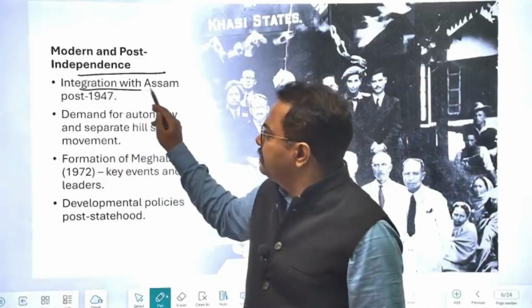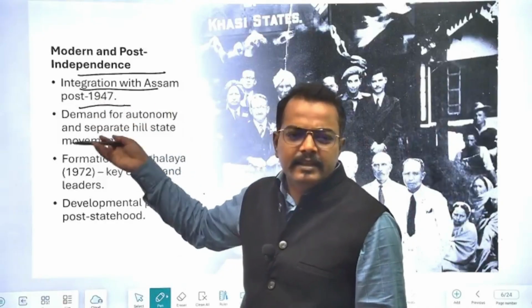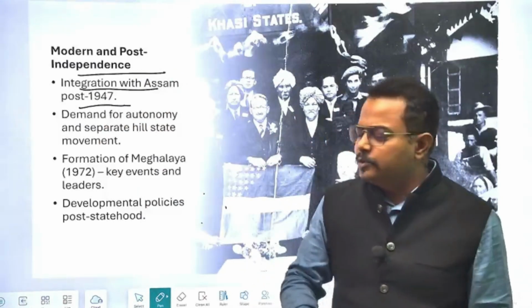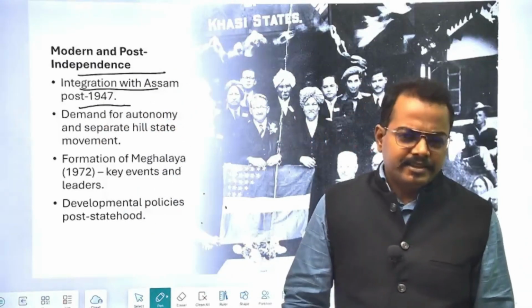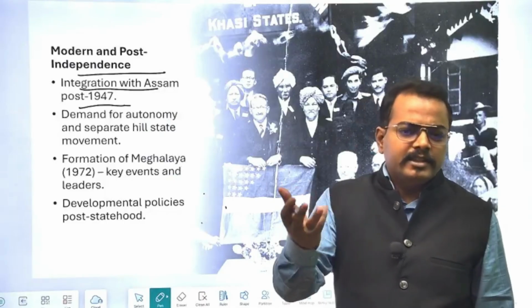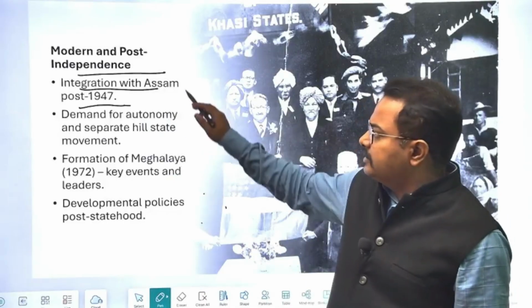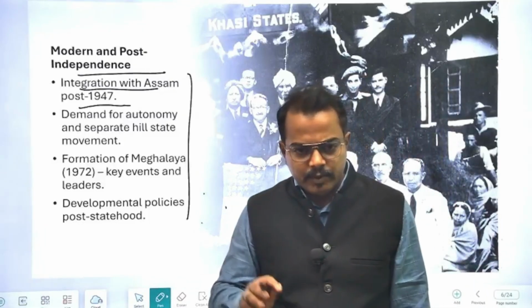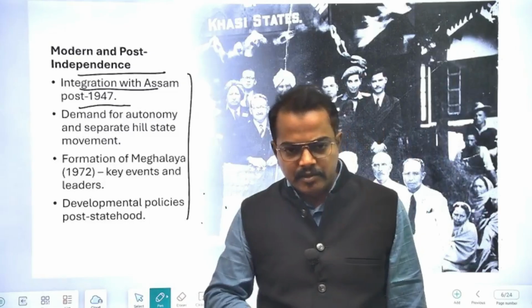So integration with Assam after 1947, then in 1972, how this separated, the journey from 1947 to 1972, how the state started demanding autonomy and how a separate state was formed. So all these things you have to understand in the post-independence history of the state of Meghalaya.